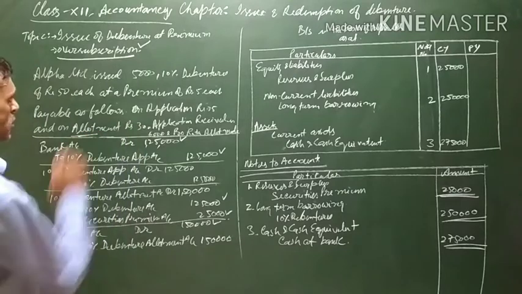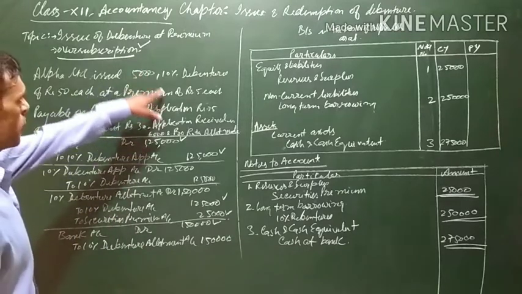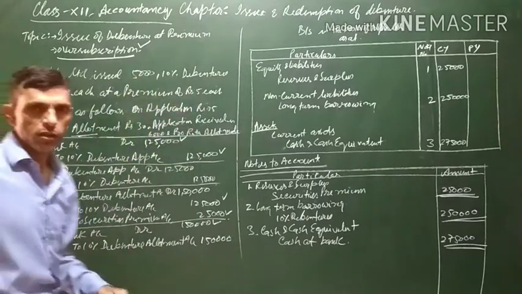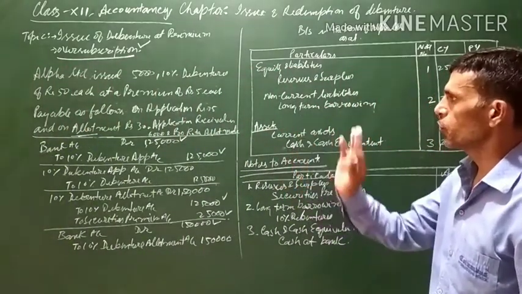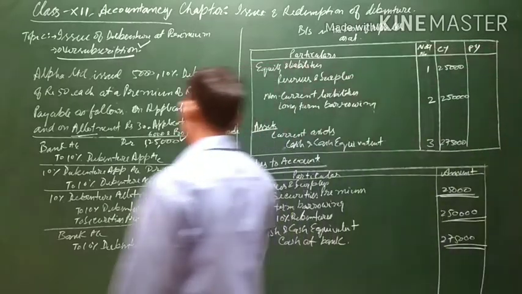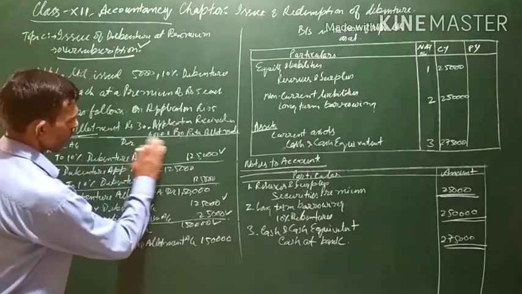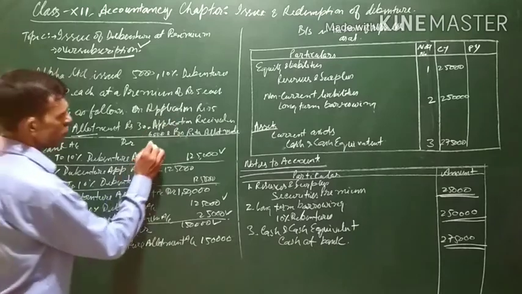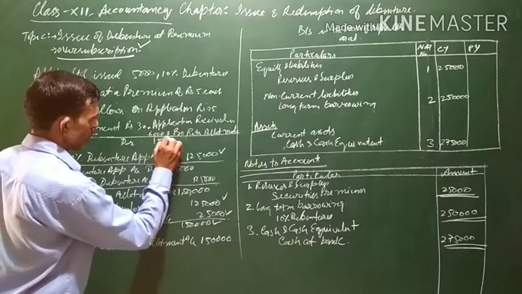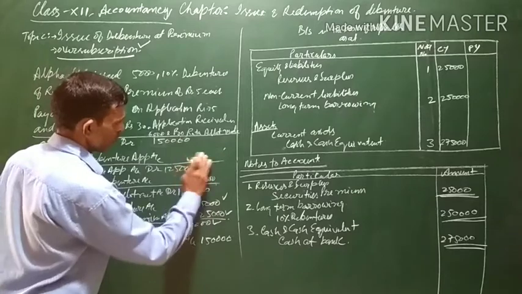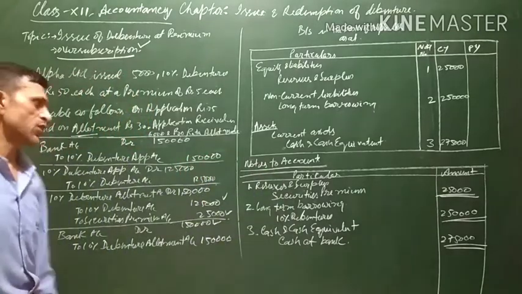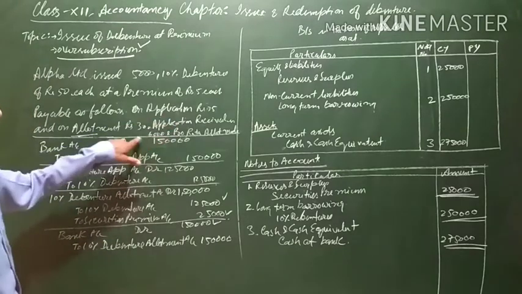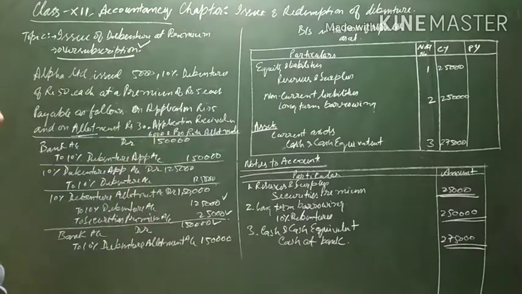If 6,000 applications are received, the application money is ₹25 per debenture. So 25 into 6,000 will come to 1,50,000. This will be the debenture application money which has been received.